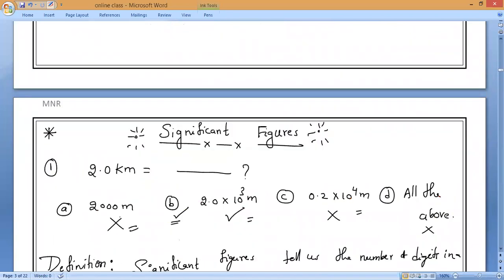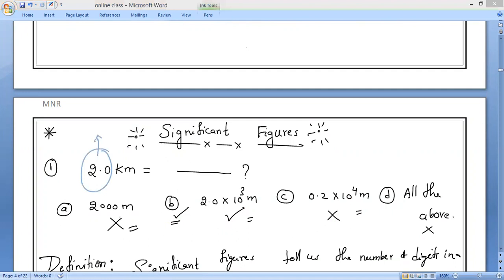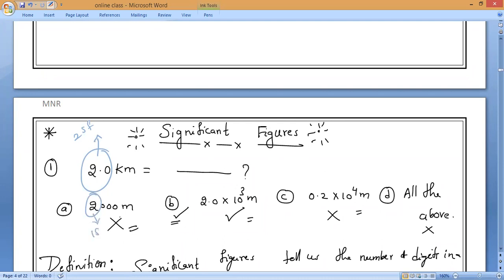Now, apply this to the question from the beginning: 2.0 kilometer. Why is only option B correct? What is the reason? Because the zeros are not valid, and the order of magnitude, the power, is not significant. Now, 2.0, how many significant figures? 2 significant figures. Then this 2000, how many significant figures? 1. So it is not correct.